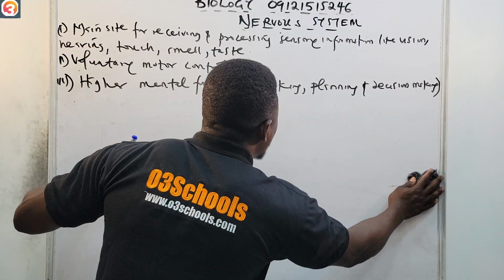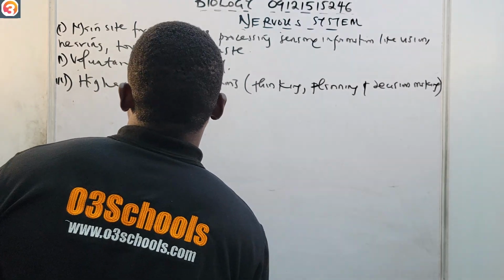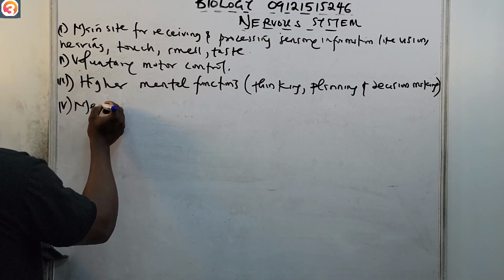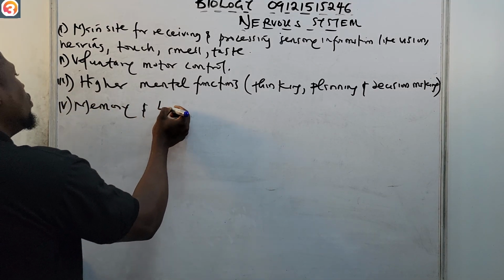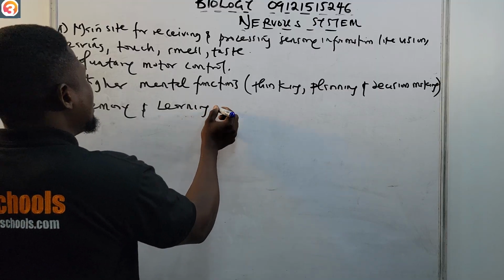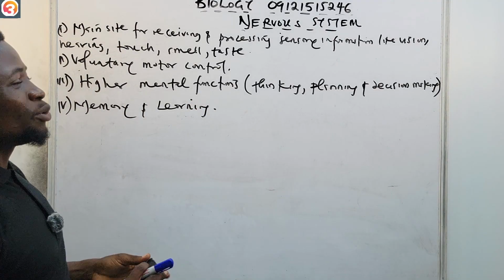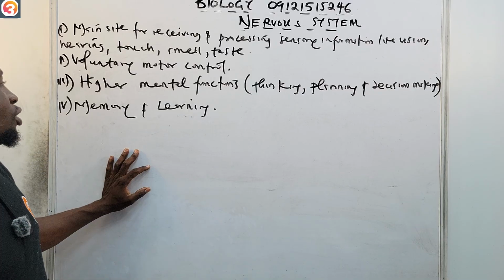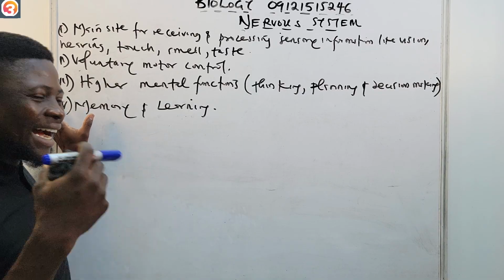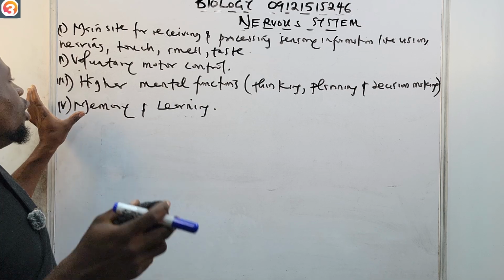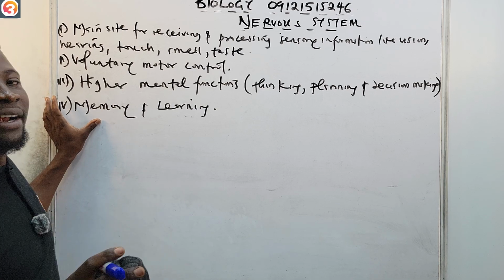Also, aside from higher mental functions, it's also a site for memory and learning. Okay, so as you are learning right now and as you are understanding, it is because of your cerebrum, which is activated. So all of this happens in the forebrain for memory and learning.